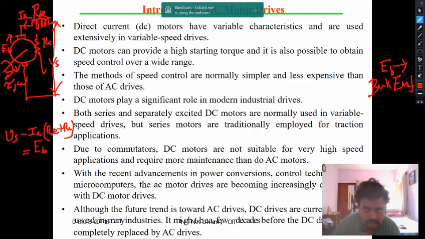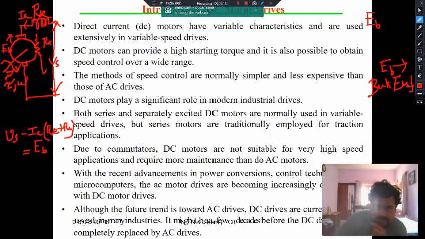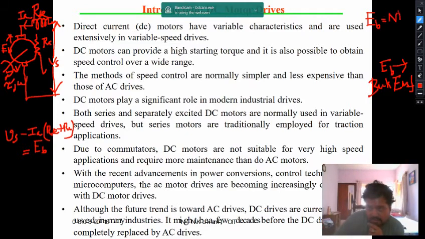Now we are acquainted with another equation. The back EMF EB is given by NP phi z by 60A.